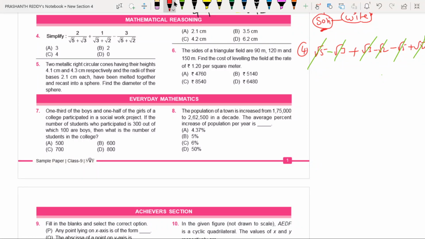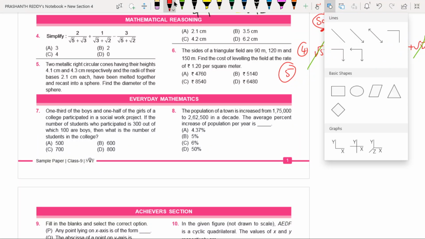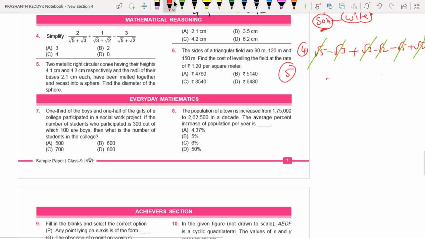Question number 4 is done. Now we are going to focus on question number 5. What is question number 5? Just observe here. Two metallic right circular cones. You already know the shape of the cone. Most of you are aware of the shape of the cone. So just roughly I am trying to show. I am not a good painter. Once observe here, this is the cone. Two different cones are there.